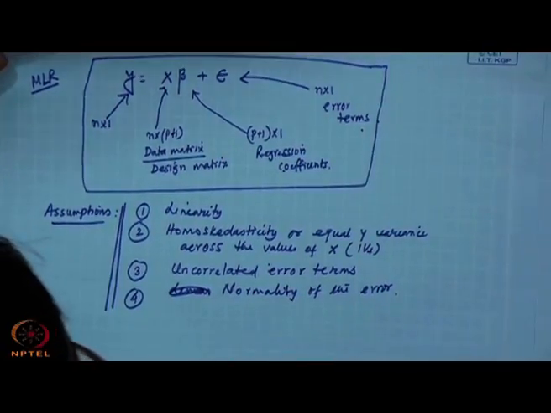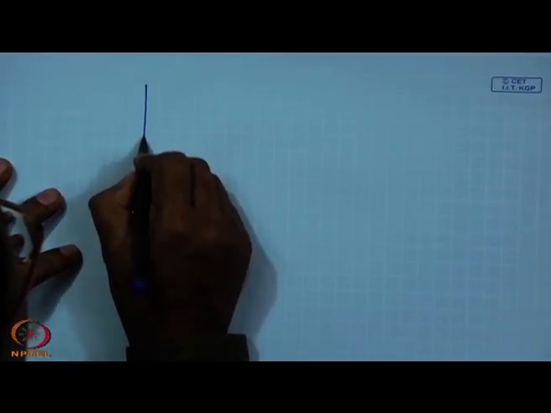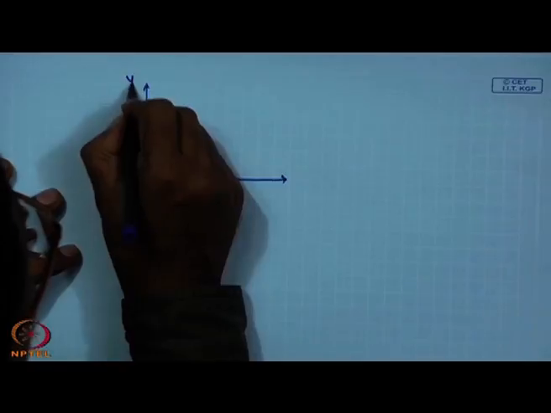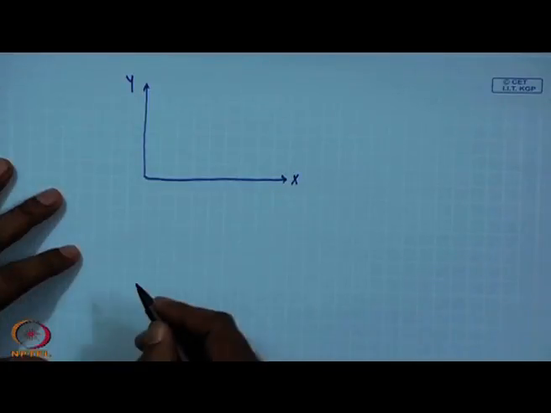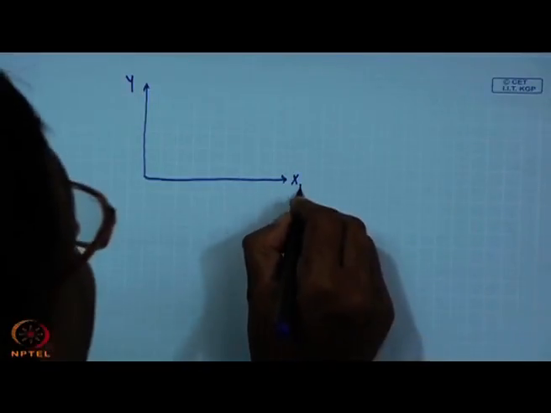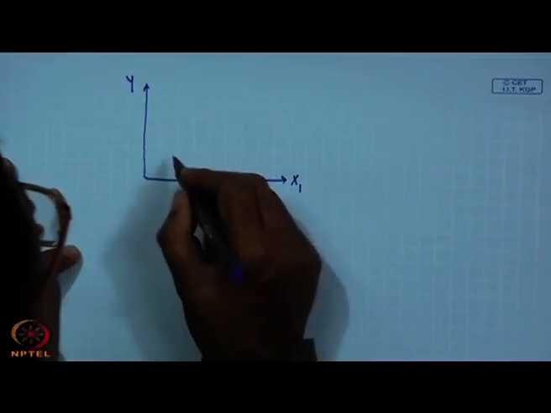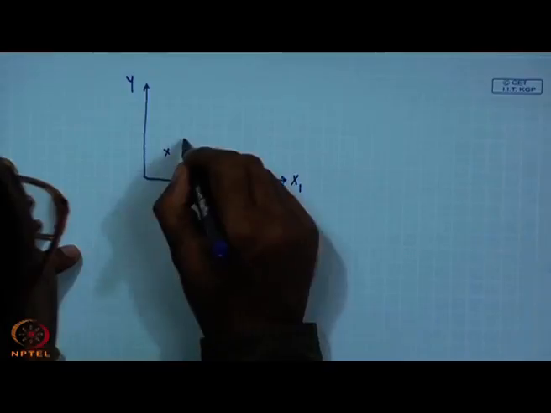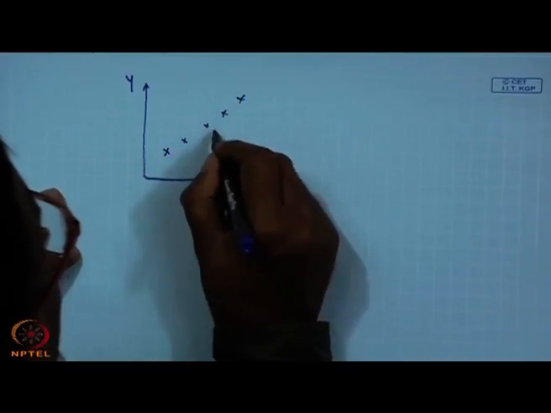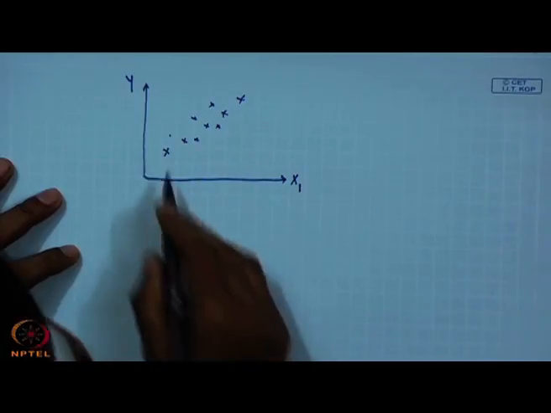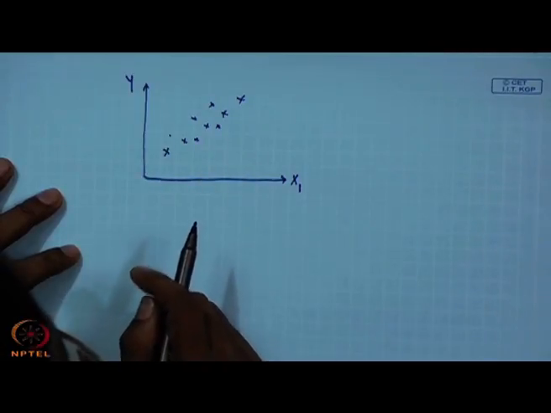So, first understand what is linearity. You consider your relationship y versus x, for example, x1. Then when you plot the data, suppose you are getting this type of relationship.